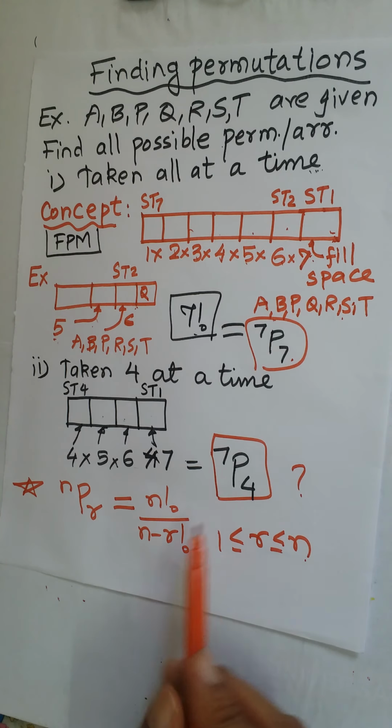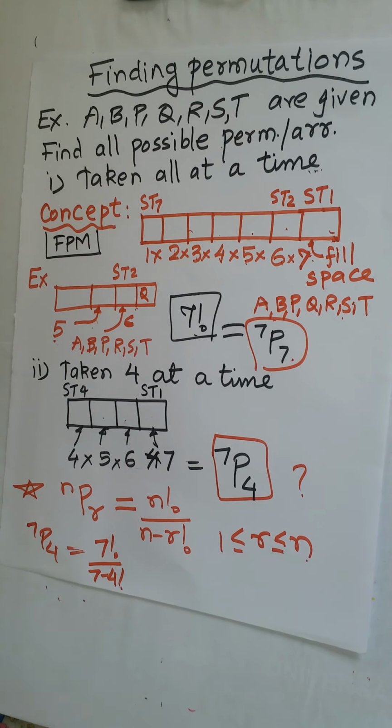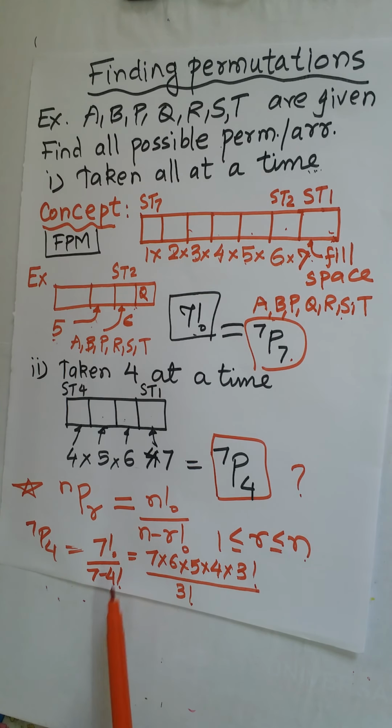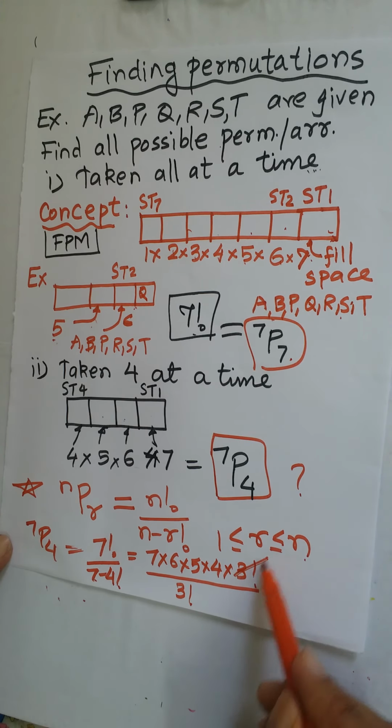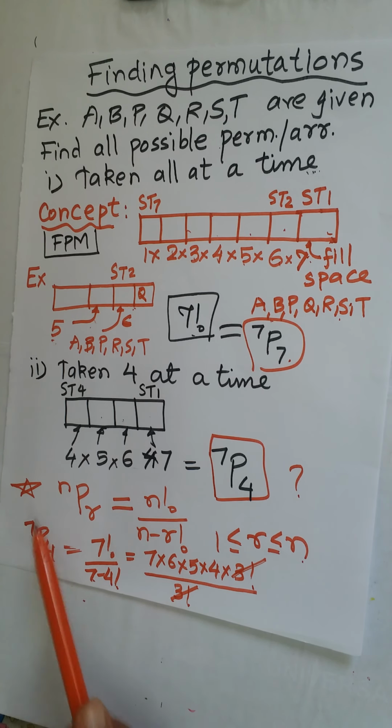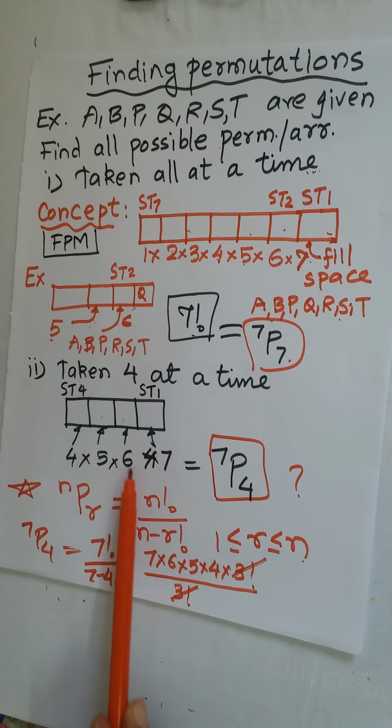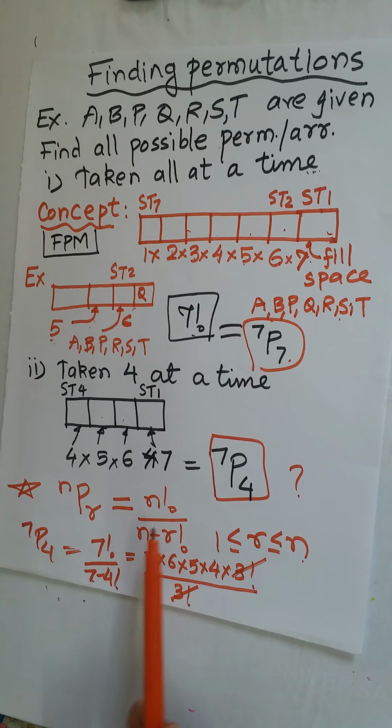So for example, 7p4 I can write as 7 factorial upon 7 minus 4 factorial. Now 7 factorial I can write as 7, 6, 5, 4 into 3 factorial. 7 minus 4 is 3 factorial. So 3 factorial cancels out, we get the same thing, 4, 5, 6, 7. Now this is the mathematical meaning of this.